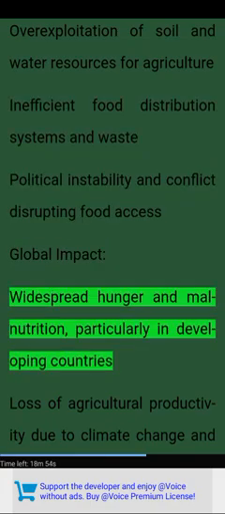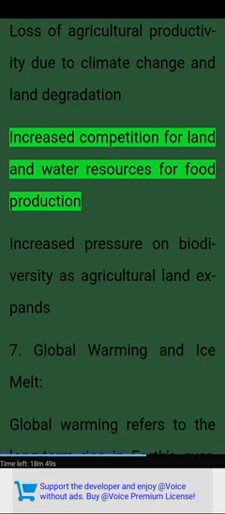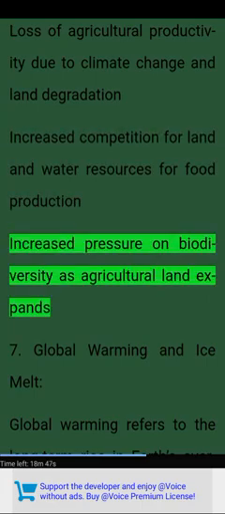Global impact. Widespread hunger and malnutrition, particularly in developing countries. Loss of agricultural productivity due to climate change and land degradation. Increased competition for land and water resources for food production. Increased pressure on biodiversity as agricultural land expands.